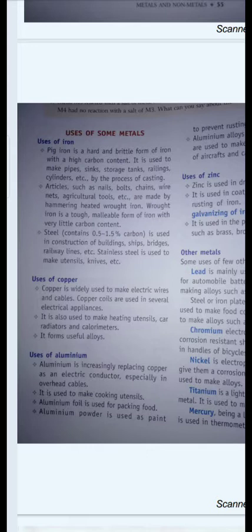Next is aluminium. Aluminium is also used to make electric wires. Apart from that, it is also used for packaging food. You know, aluminium foil is used for packaging food. What is aluminium foil? Aluminium foil is the malleable form of aluminium.